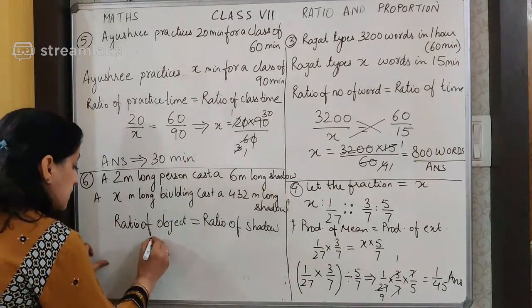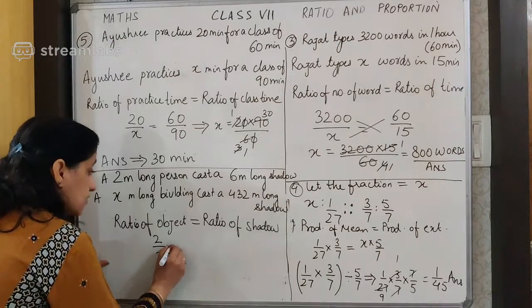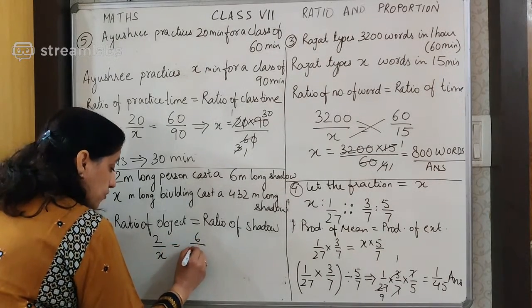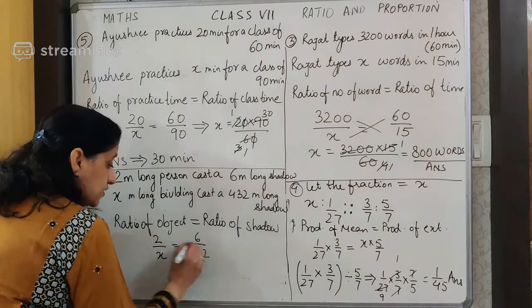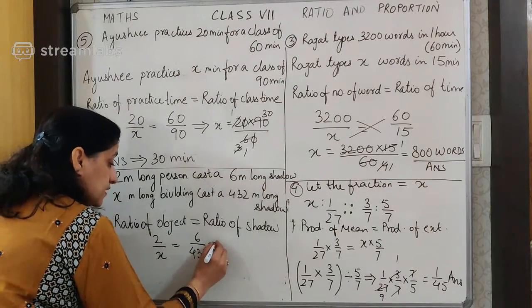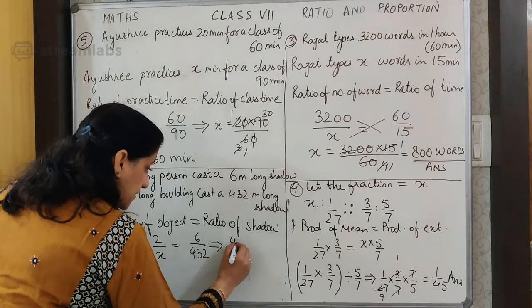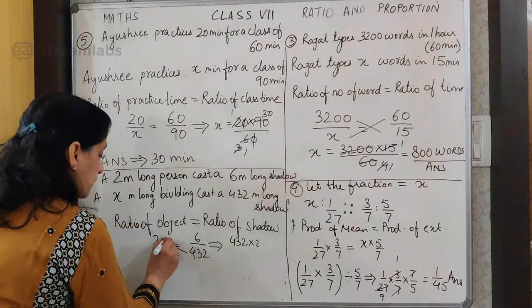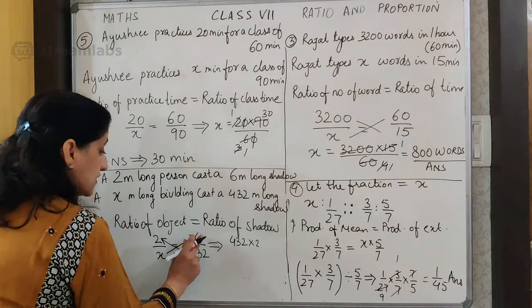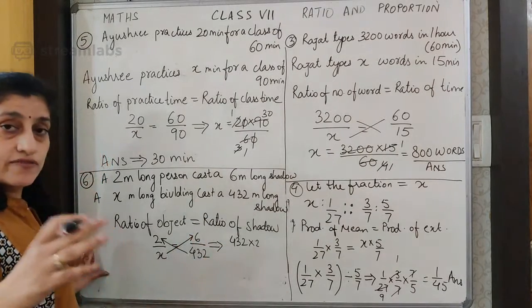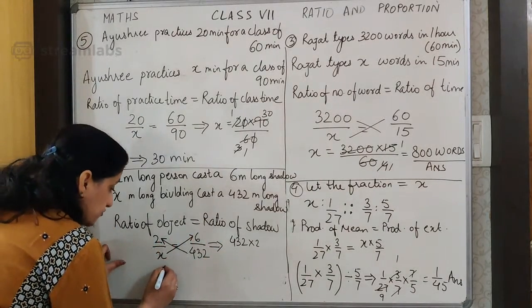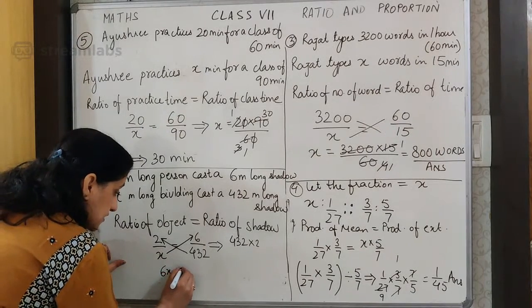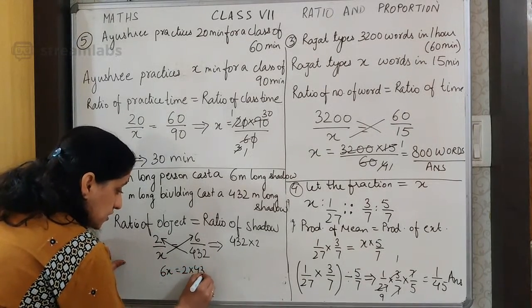Now ratio of object is 2 upon x, which should be equal to 6 upon 432. This you have done a lot of times, still I will do it once for you. 6 into x is equal to 2 into 432.